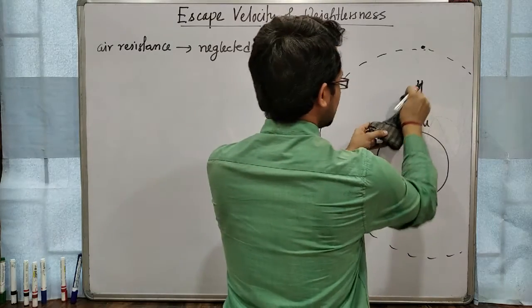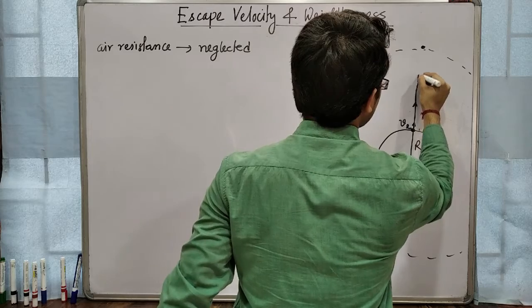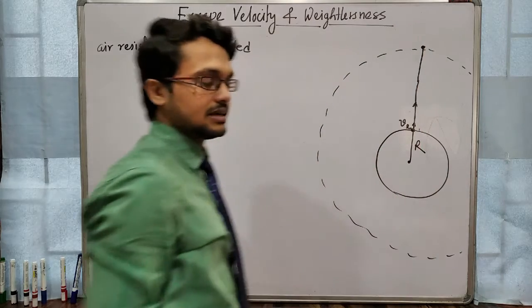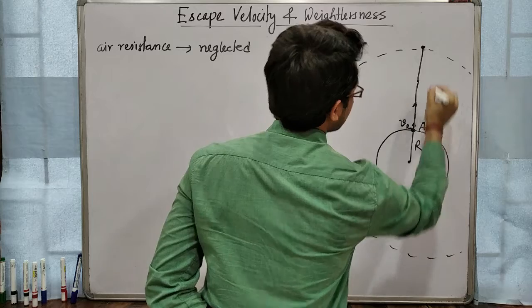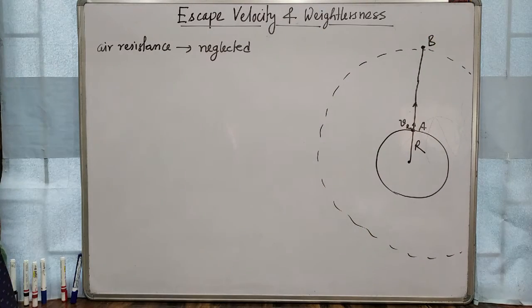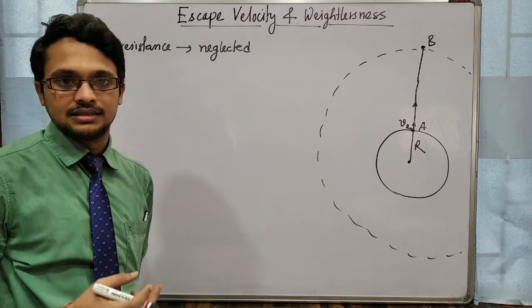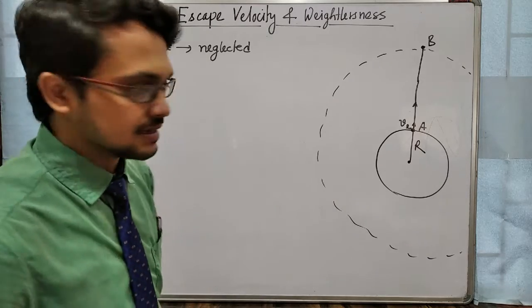So I am erasing this part. So what will happen with this velocity? It will go out of the gravitational field. So suppose this point is A point and this point is B point. These are the 2 points, okay. At these 2 points we will find the total energy, and we will use the principle of conservation of total energy.